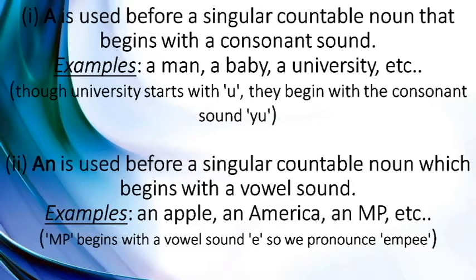An America. America starts with A, so we use an. An MP. Wondering why we use an before MP? Because MP sounds as E-M-P-E-E, so it begins with E sound. Therefore, we use an before MP.